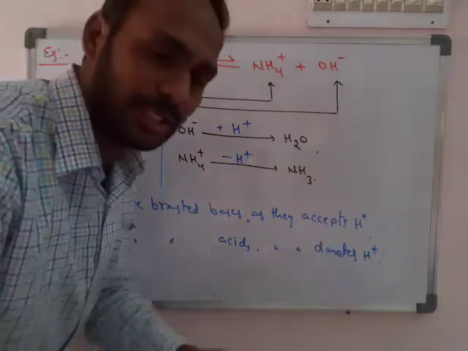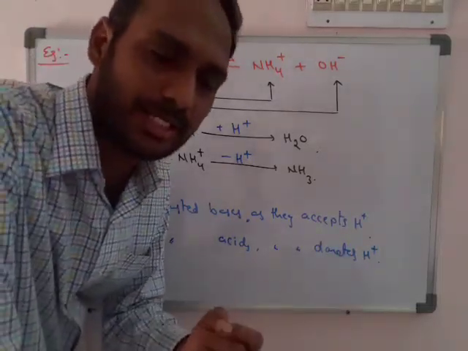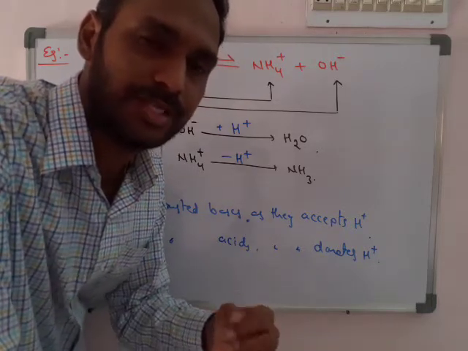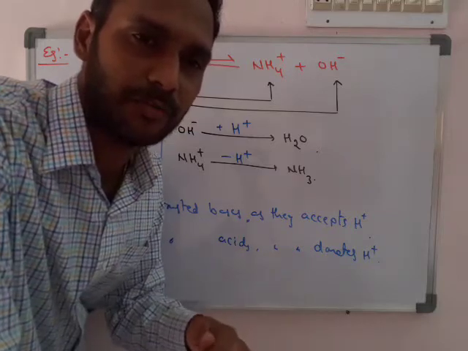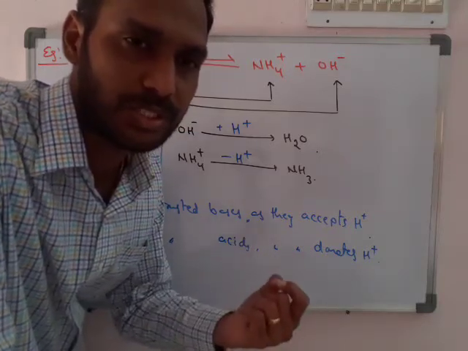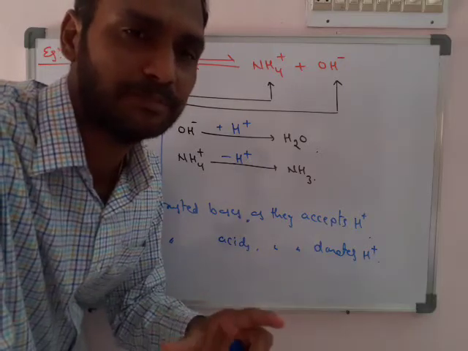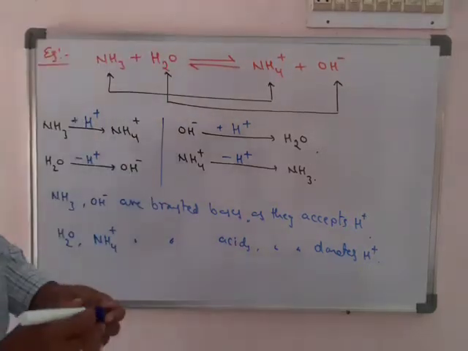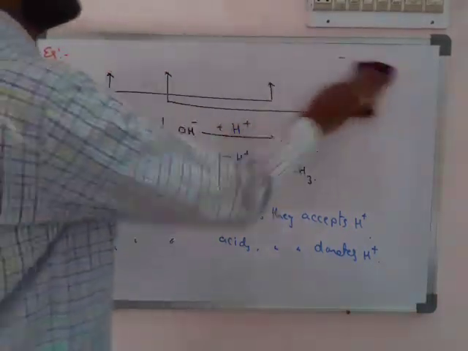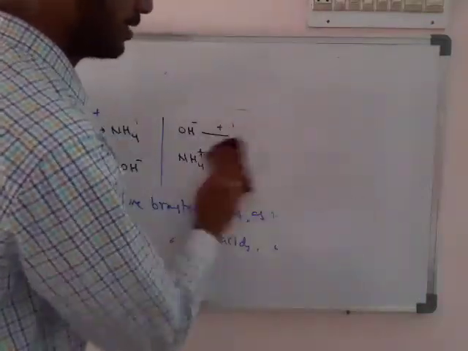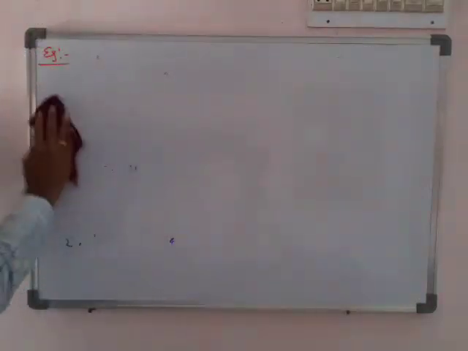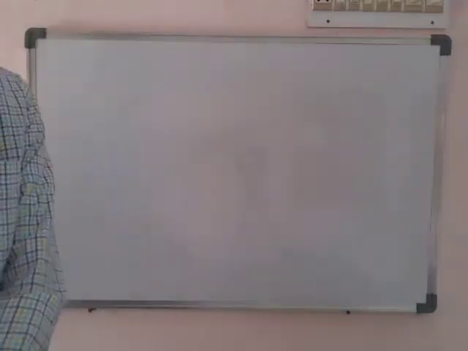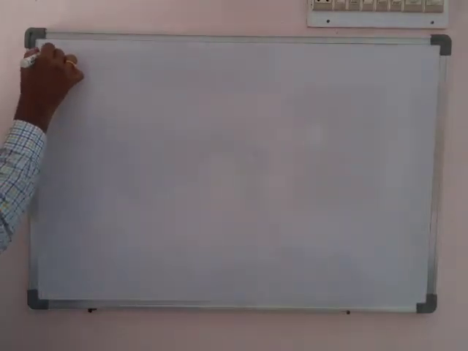Okay, from these, actually main questions ఏంటంటే, they give a reaction, and we have to identify which works as an acid in the forward reaction, backward reaction, and which acts as a base in the forward reaction, backward reaction. Identifying is very important. Which is losing H plus, which is gaining H plus, we have to identify just by observing this formula. After seeing these examples, we can understand the very important points.